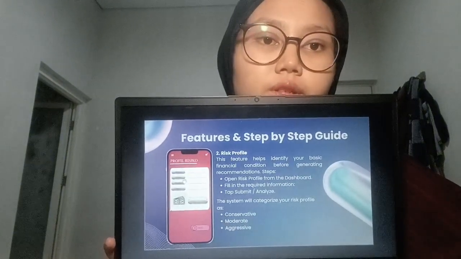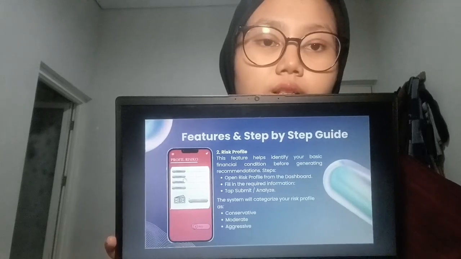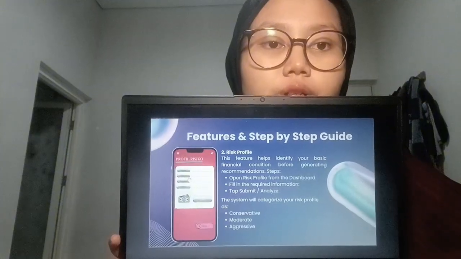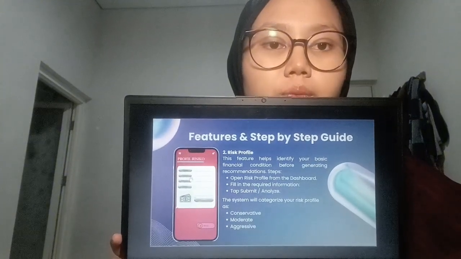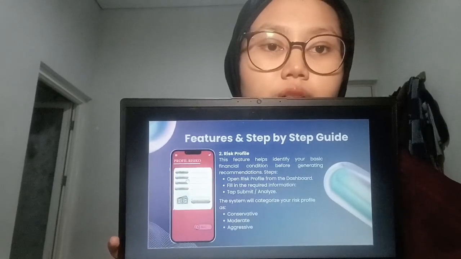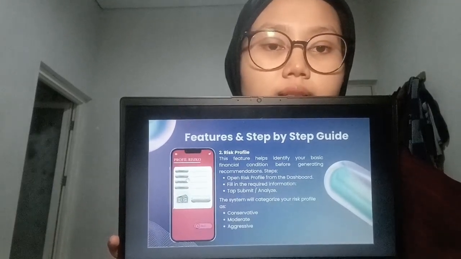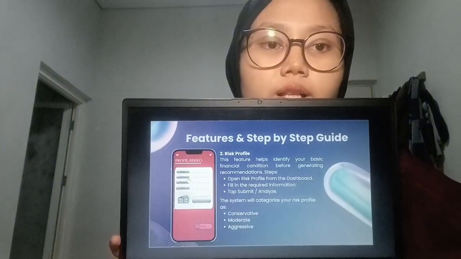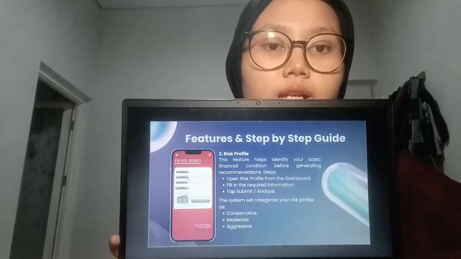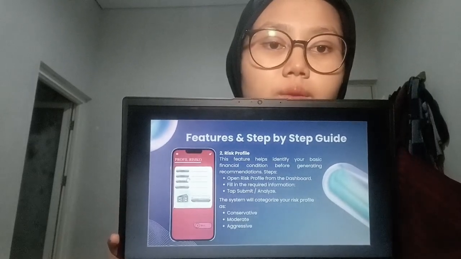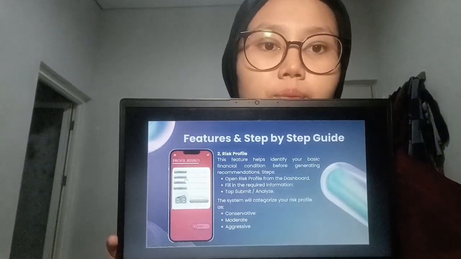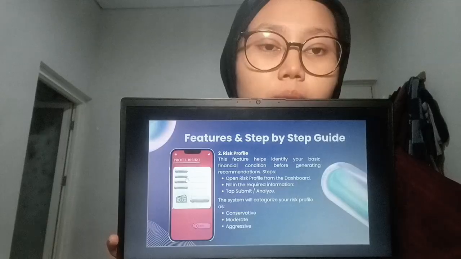Next, the risk profile feature helps users understand their financial situation before the app gives any recommendation. In this feature, users will fill in simple details such as their age, marital status, and income level. After submitting the information, the system will categorize their risk profile into one of three groups: conservative, moderate, or aggressive. These categories represent the user's financial behavior and they help the app provide more personalized recommendations.